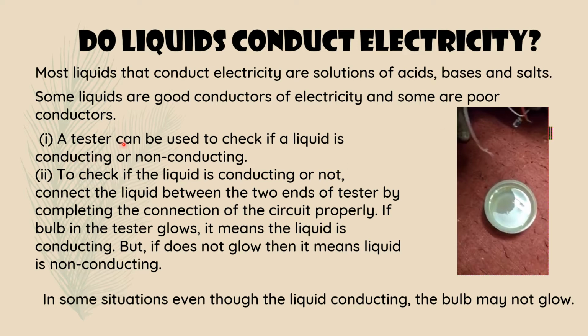Here I'll explain one more time. A tester can be used to check if a liquid is conducting or non-conducting. That means in that circuit, instead of the bulb, we connect the tester. Inside the tester, a bulb is there. If the connection is proper and electricity passes through it, that bulb glows. If the bulb doesn't glow, what is the meaning? That liquid is non-conducting. Got it?